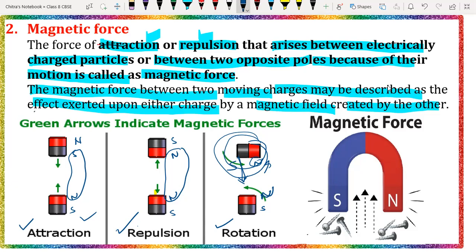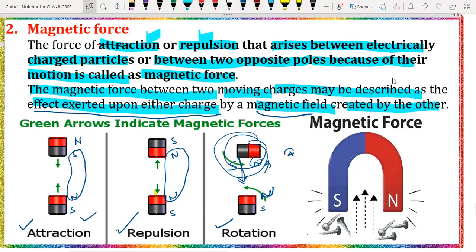If the effect exerted upon either charged particle or by magnetic field. Suppose we have a positively charged particle and a negatively charged particle, or we have the north pole and south pole. So if opposite charged particles are directed towards each other, they will attract.